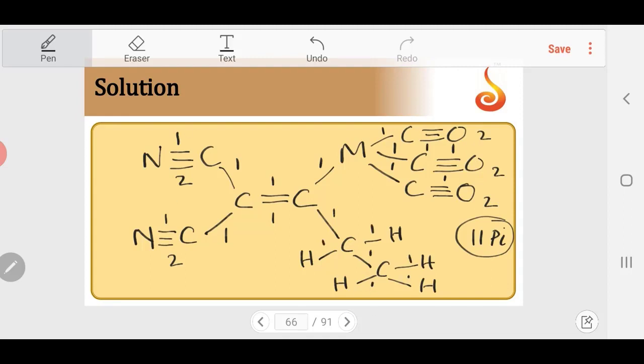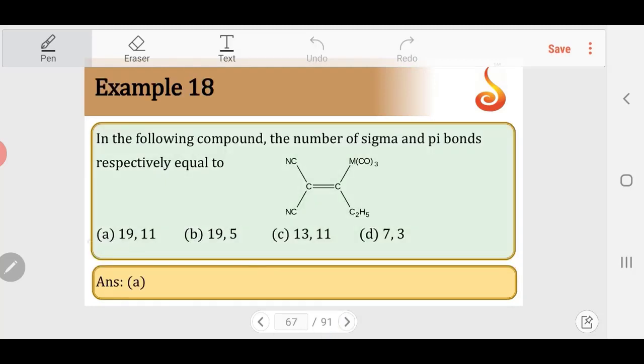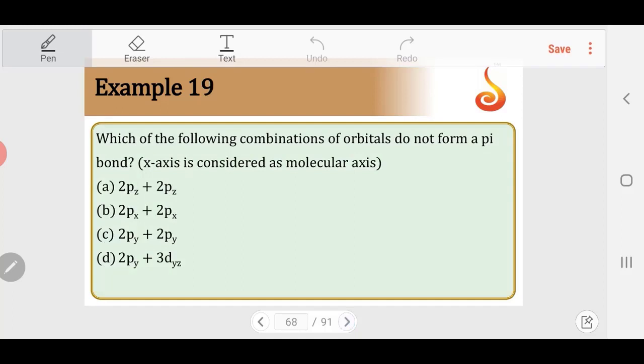So count 1, 2, 3, 4, 5, 6, 7, 8, 9, 10, 11, 12, 13, 14, 15, 16, 17, 18, 19 sigma bonds. So answer should be 19 and 11, option A. This type of finding the number of sigma bonds and pi bonds can be asked with different kinds of molecules.